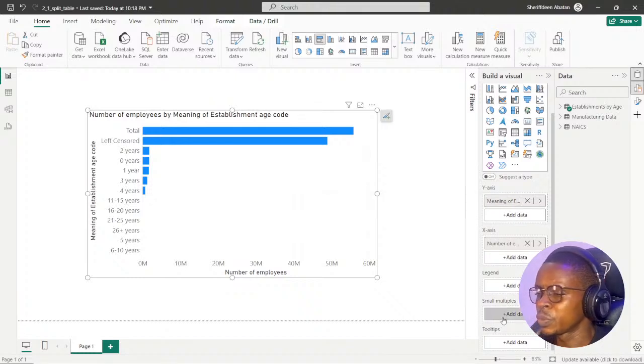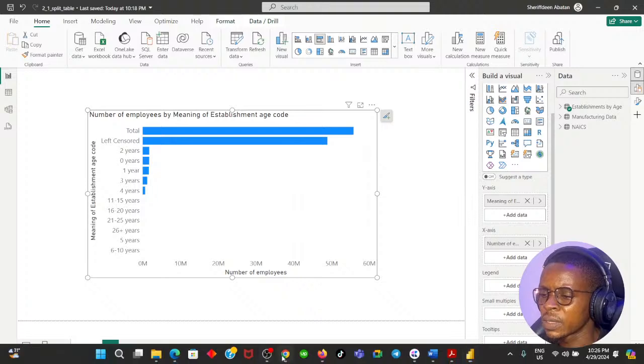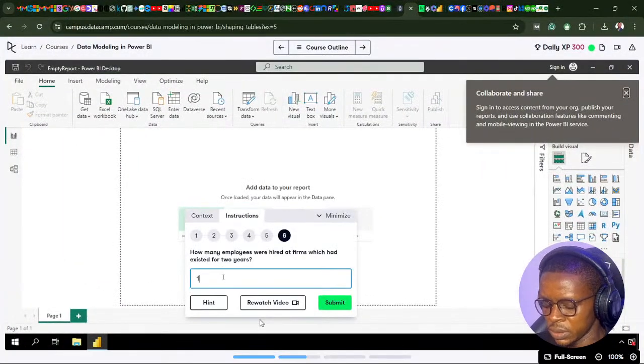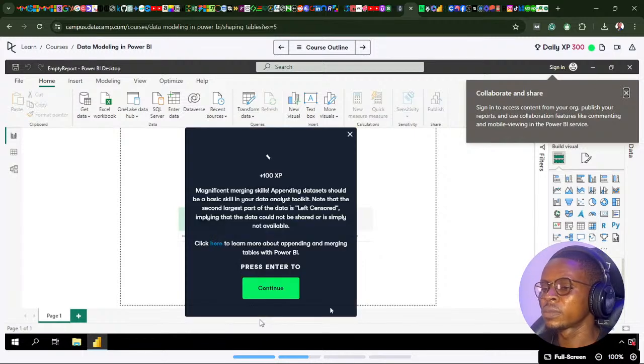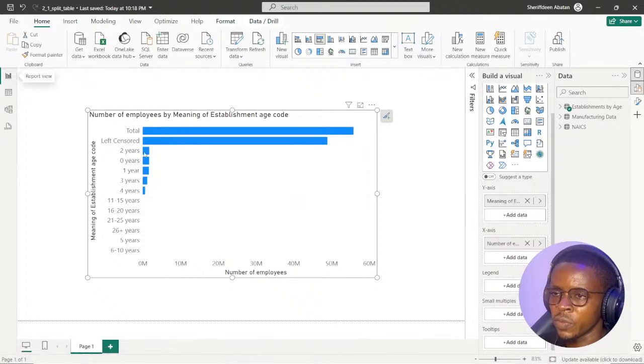So I was using the small multiples tab, which was pretty wrong. So you can see those that have existed for 2 years, their number of employees is 17, 17, 31, 337. Aha, so we got it. But we didn't visualize the charts pretty well before.